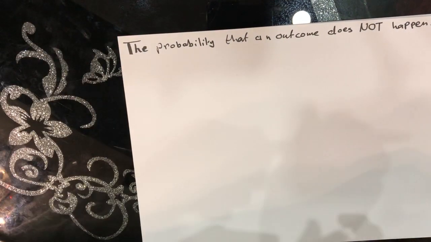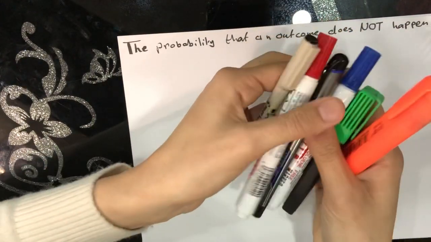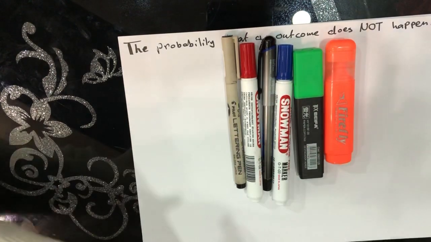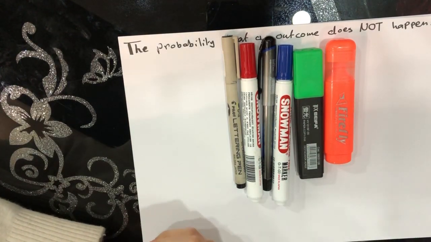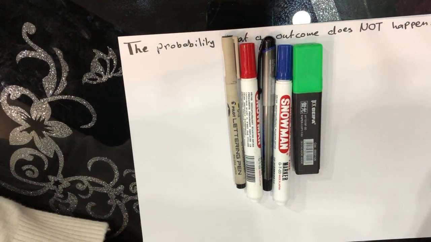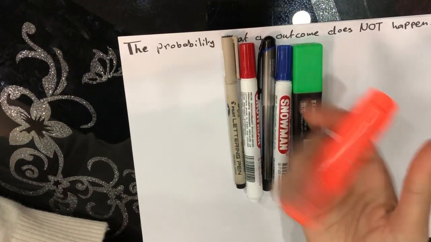Let's say I am picking a pen or a marker out of all these markers. I have here 6 markers. The probability of picking the orange marker is 1 out of 6. One marker out of all of them, 1, 2, 3, 4, 5, 6.